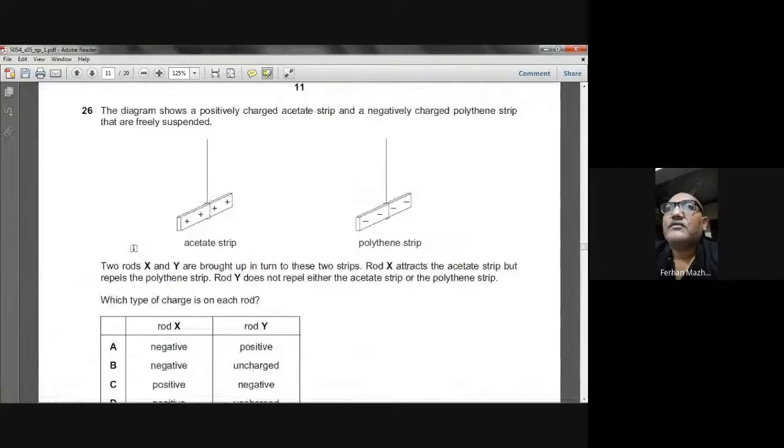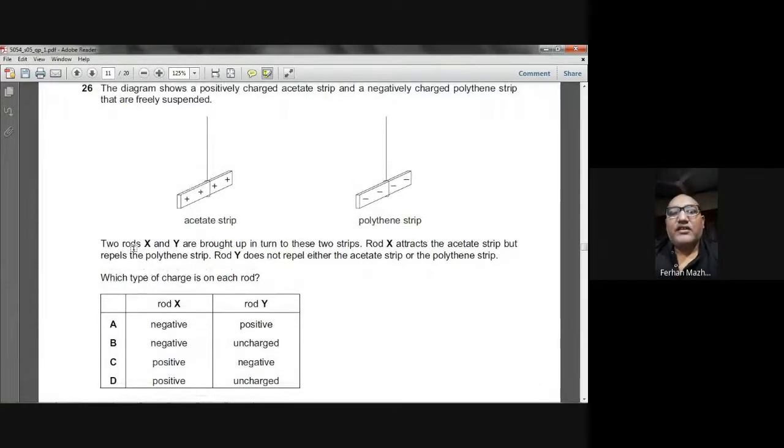Okay. The next question showing up on your screen. The diagram shows a positive charged acetate strip and a negatively charged polythene strip. They are freely suspended. Two rods X and Y are brought up in turn to these two strips. Rod X attracts the acetate strip, so it is attracted to that positive, but repels the polythene strip. So it means that X is negative.